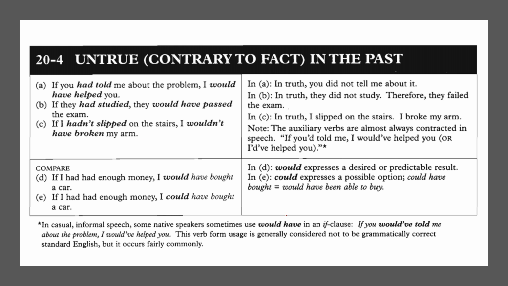Now we come to the next, that is untrue or contrary to fact in the past. It is the third type of conditional sentence. If you had told me about the problem, I would have helped you. For the truth or the real condition, you did not tell me about it. So this is the real condition. This is the conditional if. Okay.